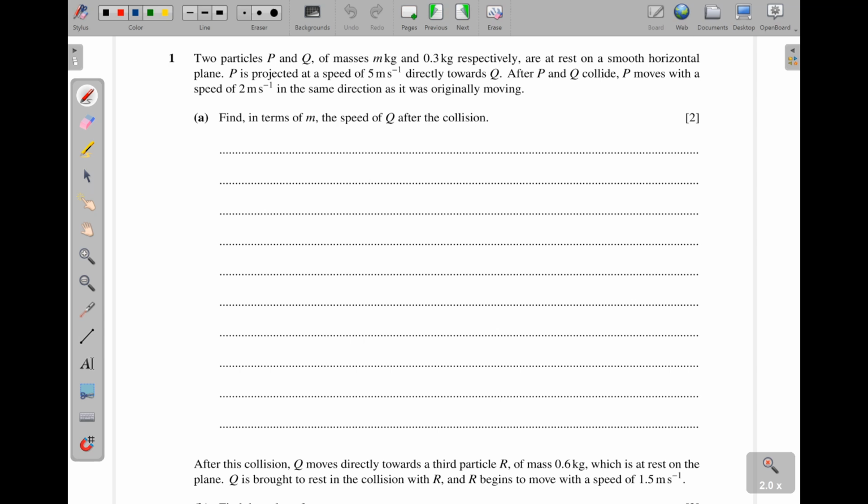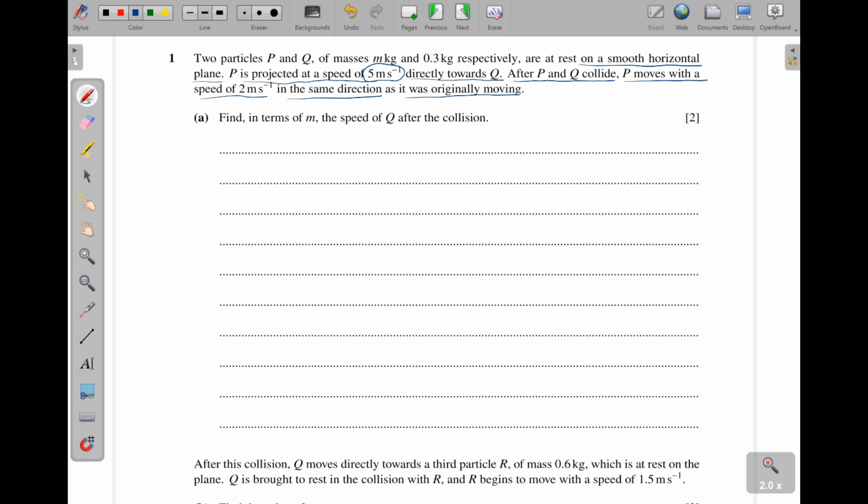Two particles P and Q of masses m kilograms and 0.3 kilograms respectively are at rest on a smooth horizontal plane. P is projected at a speed of 5 meters per second directed towards Q. After P and Q collide, P moves with a speed of 2 meters per second in the same direction as it was originally moving. Find in terms of m the speed of Q after collision.